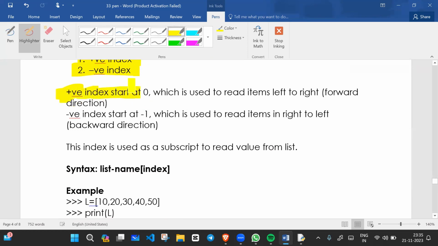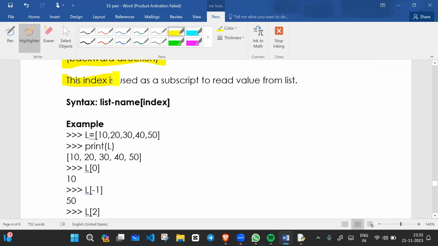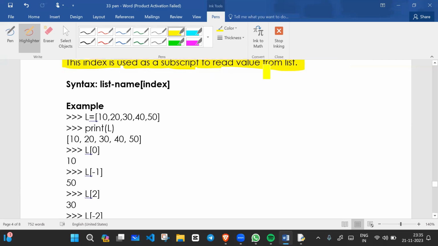Positive indexing starts at 0, which is used to read items from left to right, in the forward direction. Negative indexing starts from -1, which is used to read items from right to left, in the backward direction. This index is used as a subscript to read a value from a list. So this is the syntax: the list name and then the index.